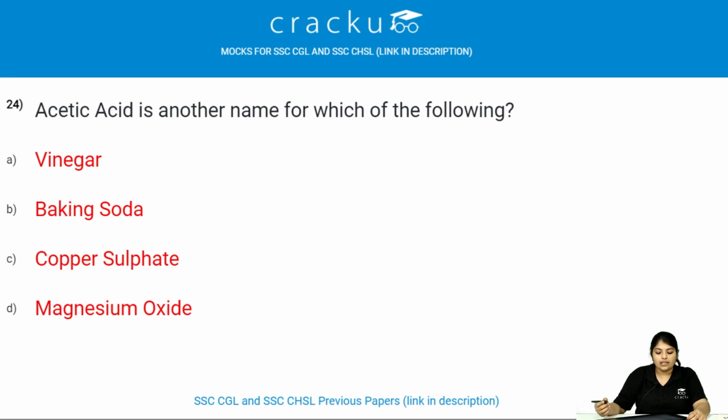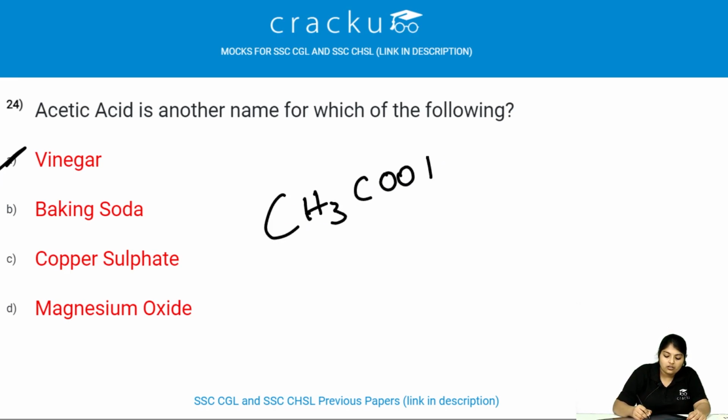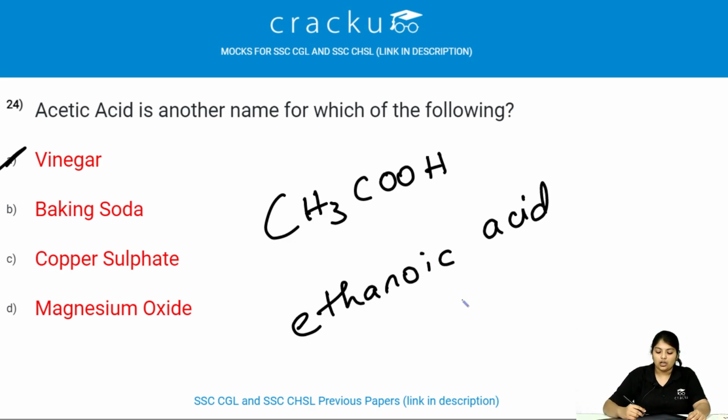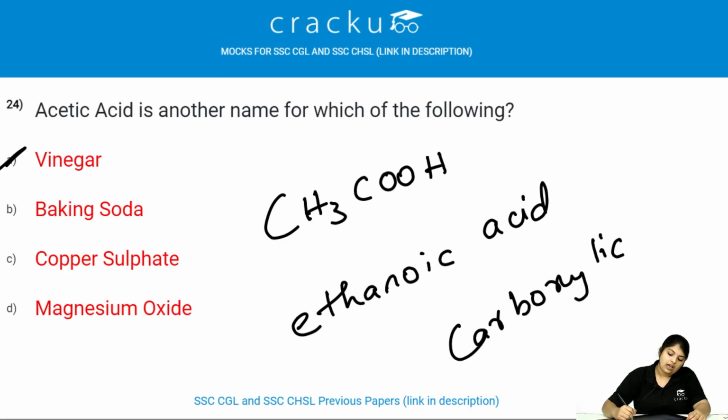Acetic acid is another name for which of the following? Acetic acid is another name for vinegar. Acetic acid formula is CH3COOH. It is also called ethanoic acid. It is the most important carboxylic acid. Let's see the last question.